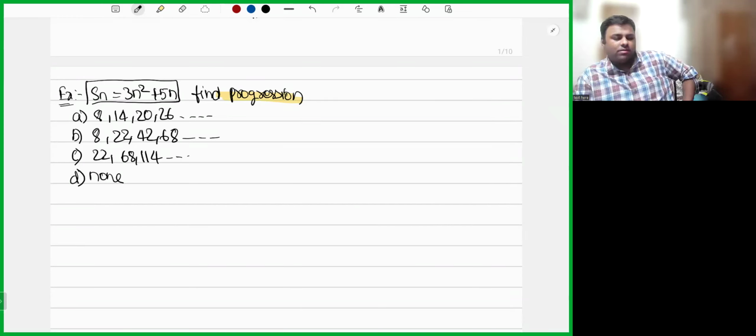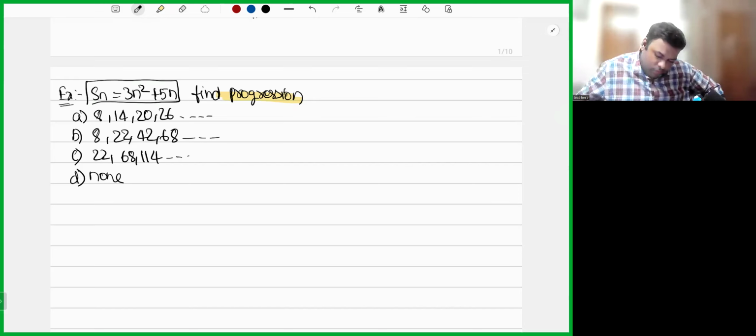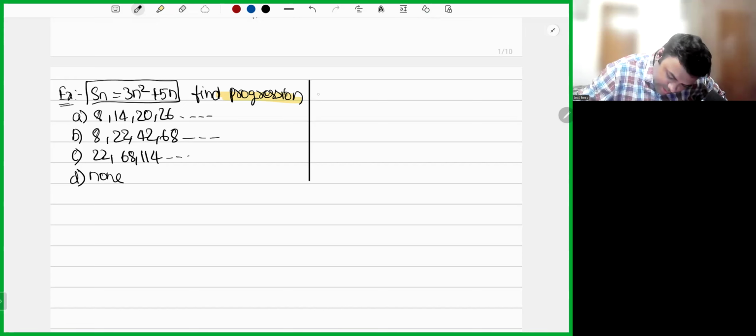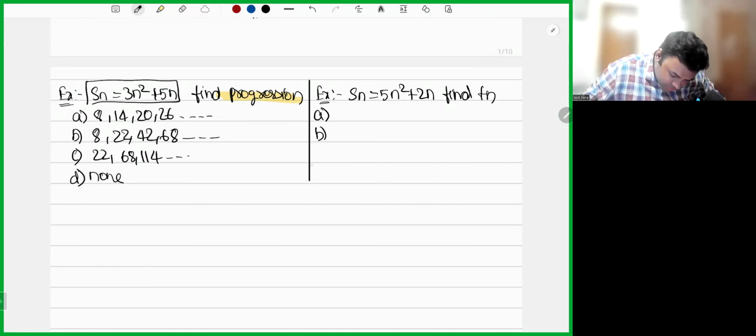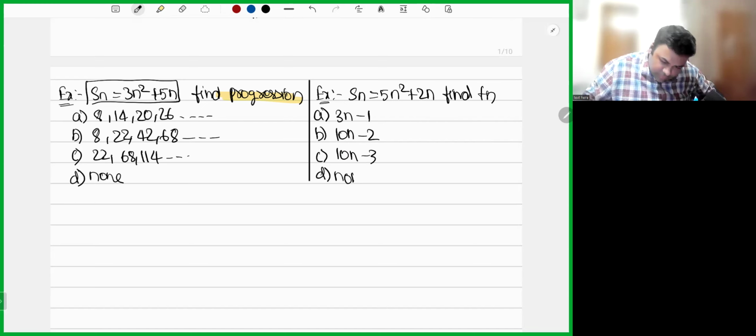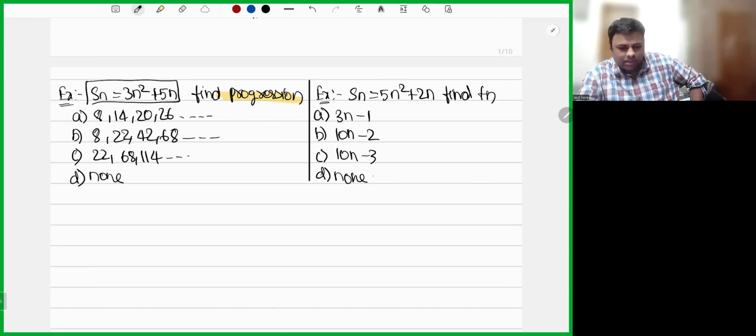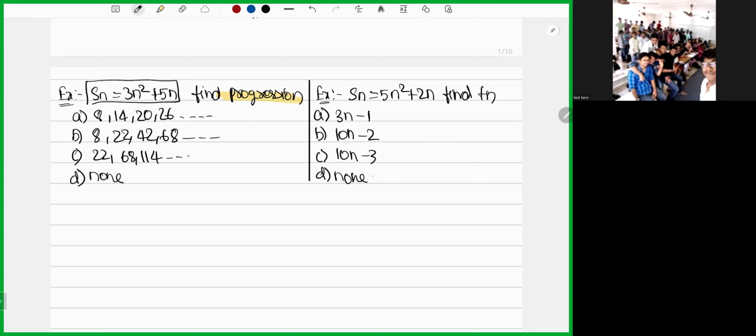Sn is given as 3n square plus 5n, asking you to find the progression. Or else one more question. This also you can say, Sn is given. Sn is equals to 5n square plus 2n. Find Tn. Option A, option B, option C, option D. Option A 3n minus 1, 10n minus 2, 10n minus 3, none. Can you calculate and tell me these two? They are simple.